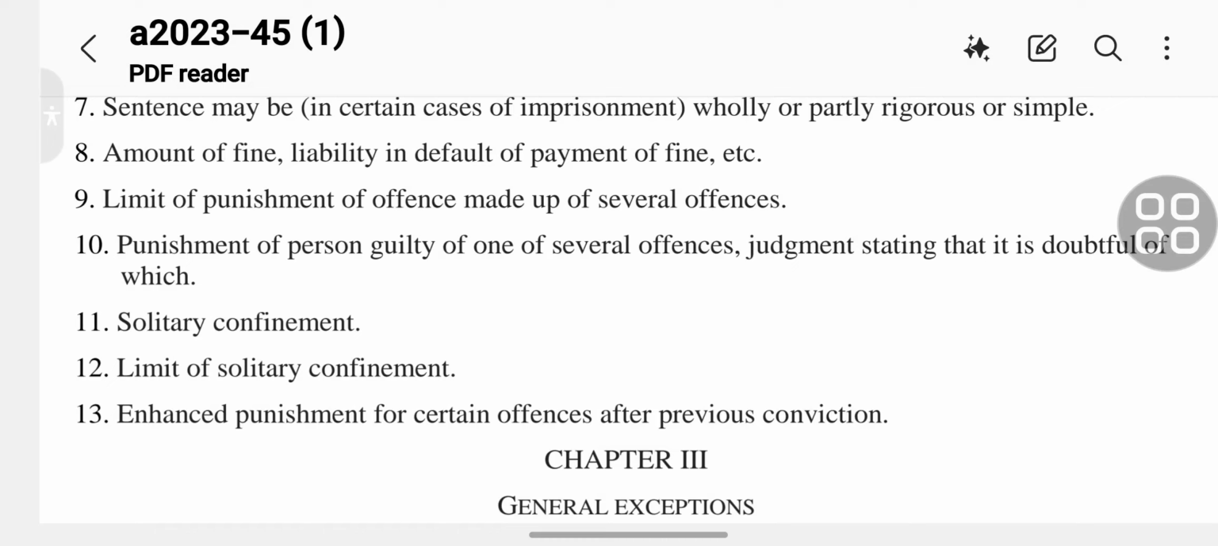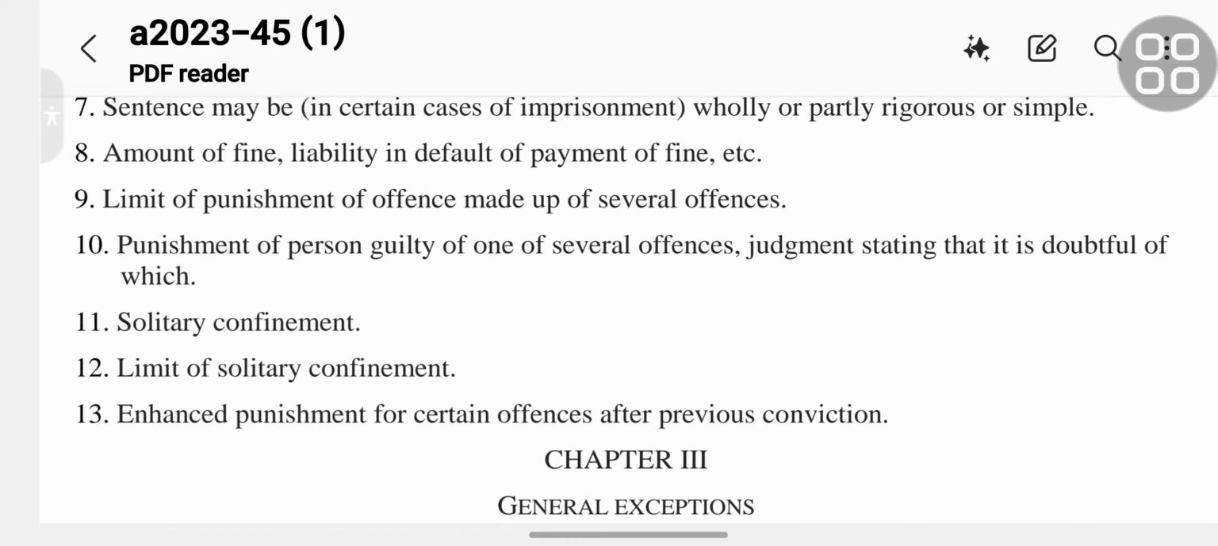Section 10 is the punishment of a person guilty of one of several offences, judgment stating that it is doubtful of which.